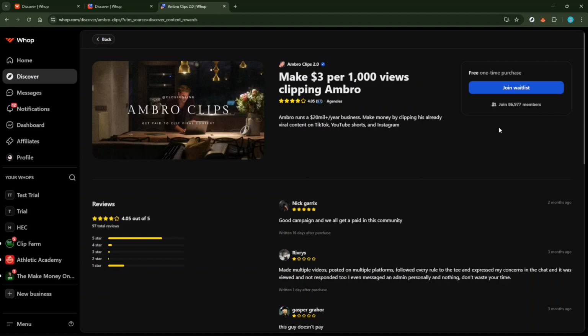And there you have it, a quick guide to earning money on Whop clipping. By connecting with the right creators and contributing valuable content, you can start generating income online.